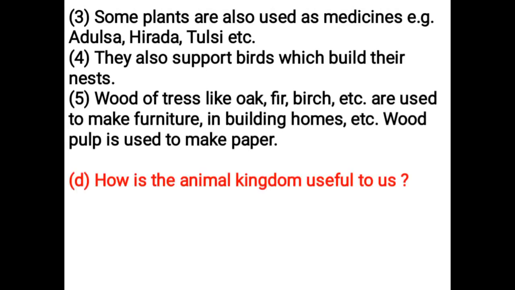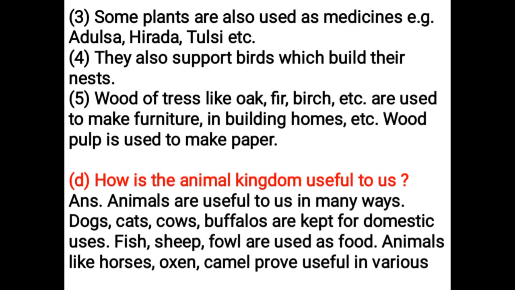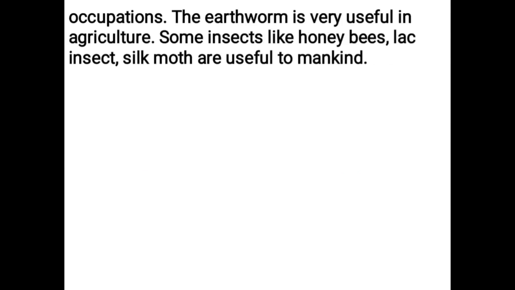How is the animal kingdom useful to us? Animals are useful to us in many ways. Dogs, cats, cows, buffaloes are kept for domestic uses. Fish, sheep, fowl are used as food. Animals like horses, oxen, camel prove useful in various occupations. The earthworm is very useful in agriculture. Some insects like honeybees, lac insect, and silk moth are useful to mankind.